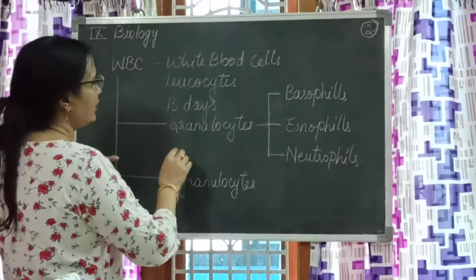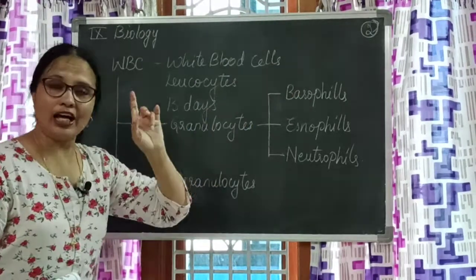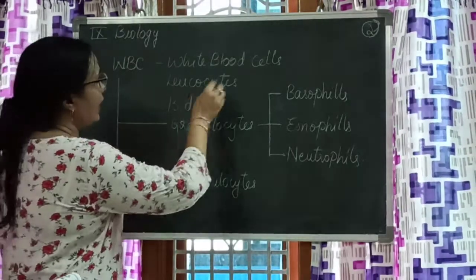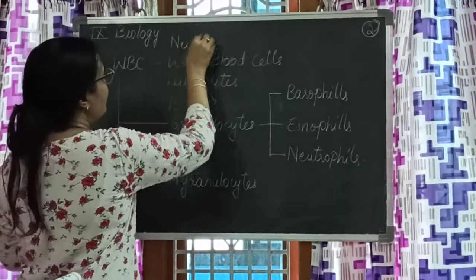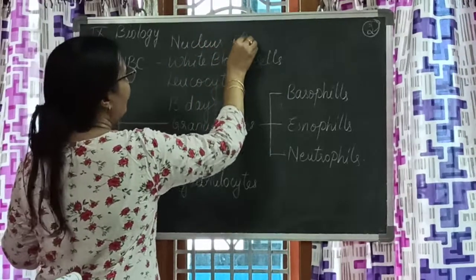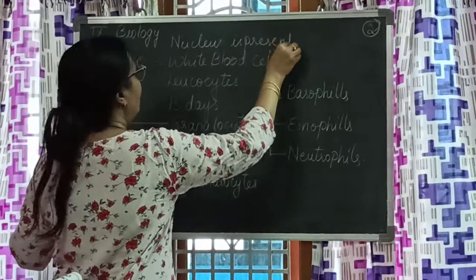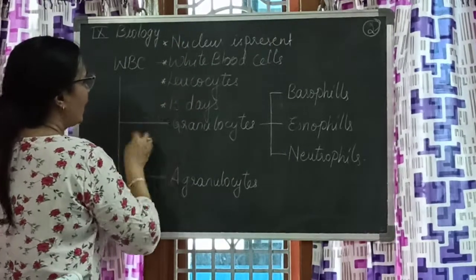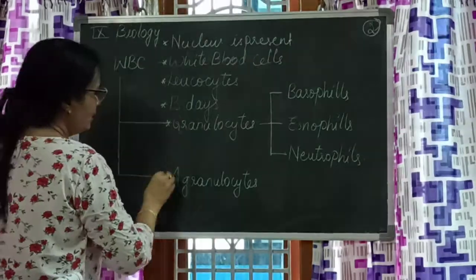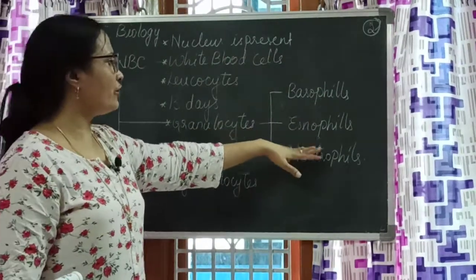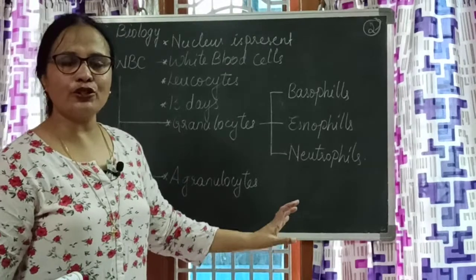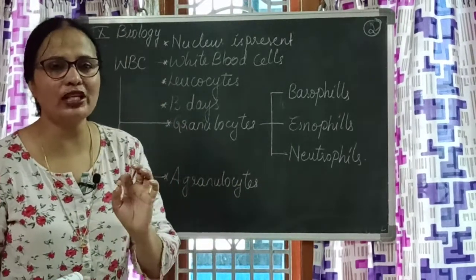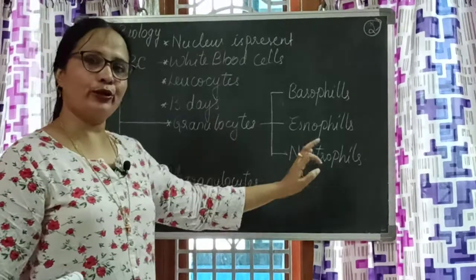Let us remember, in RBC there is no nucleus, but WBC has nucleus. This is point number 1, point number 2, point number 3, point number 4, point number 5, point number 6. Basophils, eosinophils, neutrophils, and all these have granule-like substances in their nucleus. That's why they are called granulocytes.